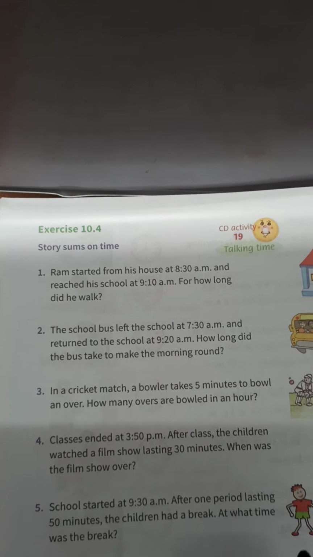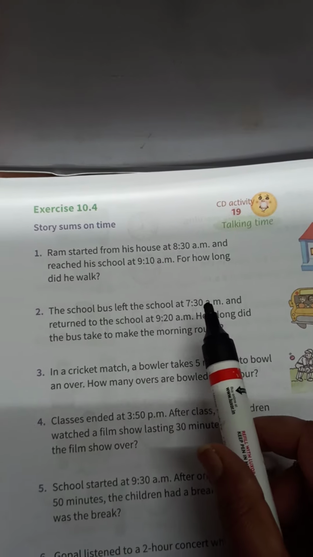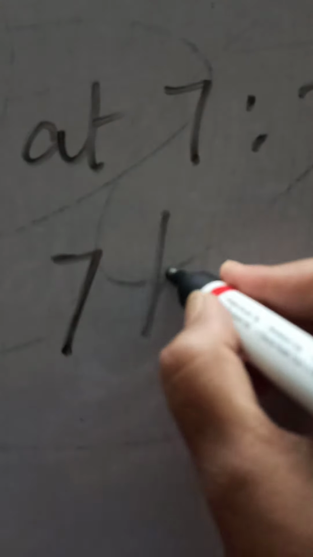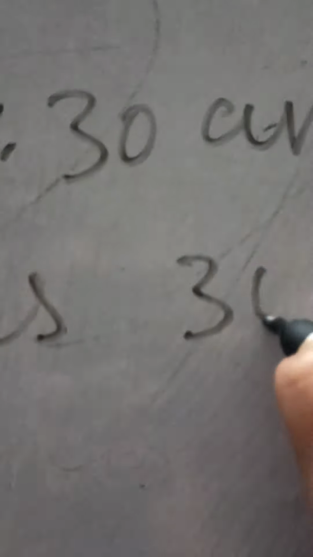The bus left school at 7:30 a.m., which means 7 hours 30 minutes.